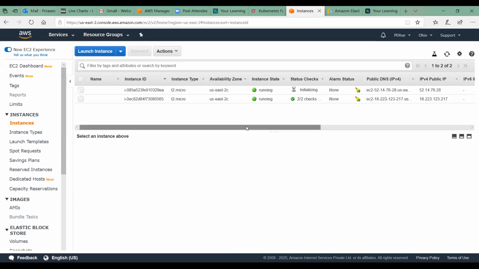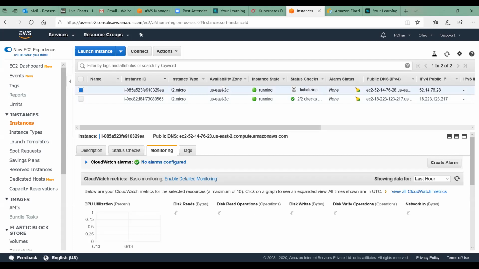I think this is the latest one. Select the highlighted one and connect now.